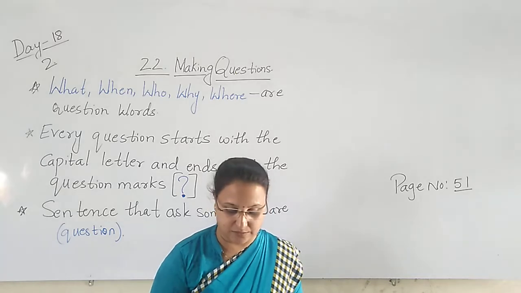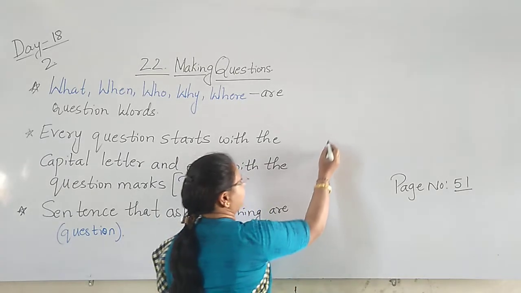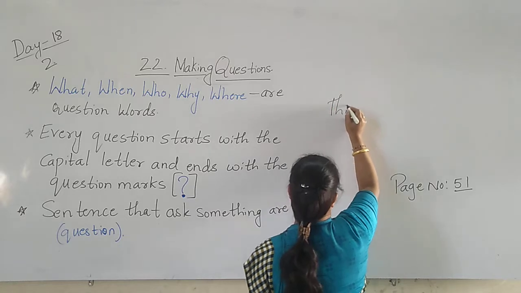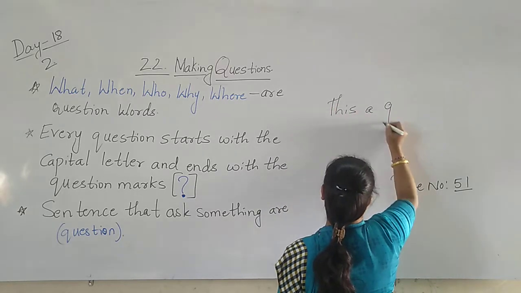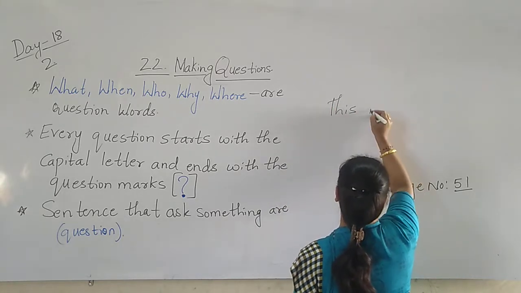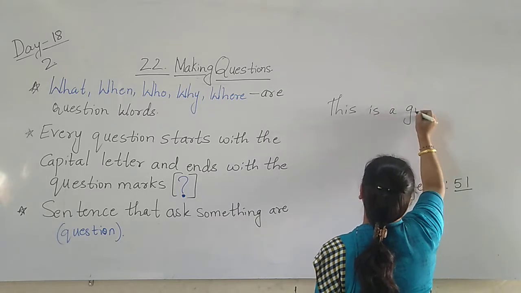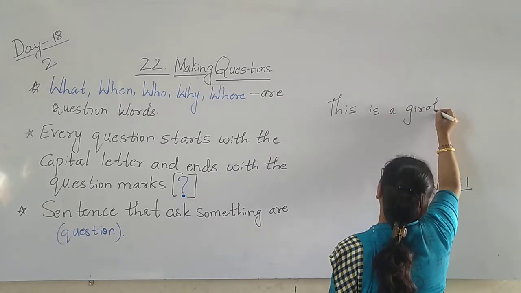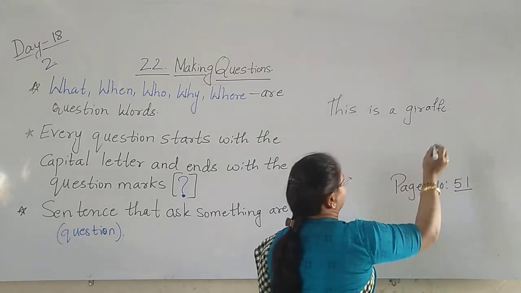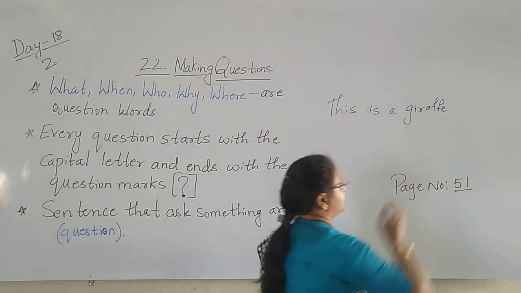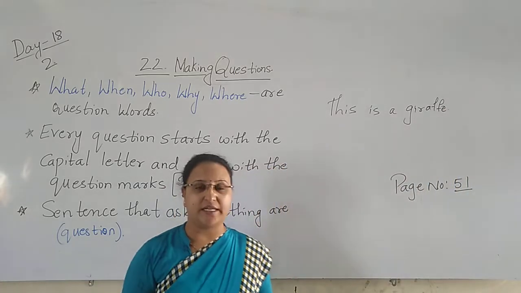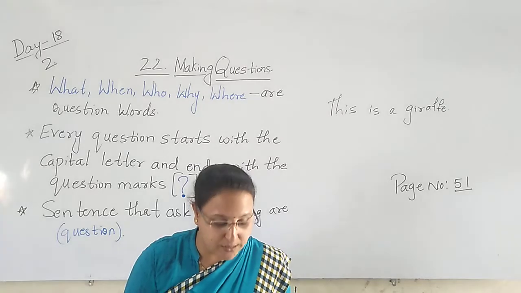This is a giraffe. This is a sentence. What is this? This is a giraffe. Then this is what now? This is a sentence, a normal sentence. Yes or no?